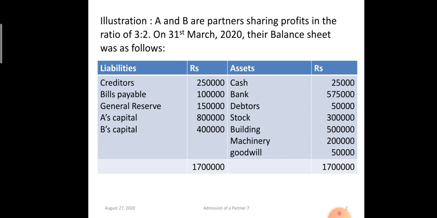To understand that, we will be taking one illustration. Read this illustration properly. Try to remember the values as much as possible. Like A and B are the partners who are sharing profits in the ratio of 3:2. Now it is not possible to remember each and every value of the balance sheet, but still, like general reserve is there, old goodwill is appearing on the asset side. So some items you have to keep in mind. The balance sheet we can again refer to, we will come back to this.